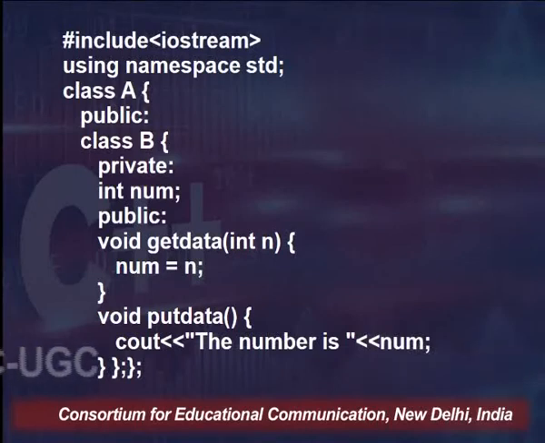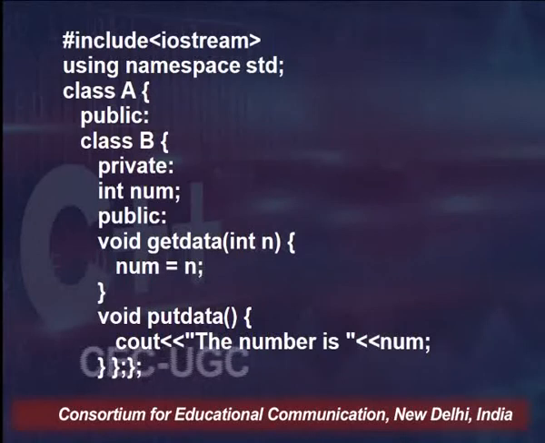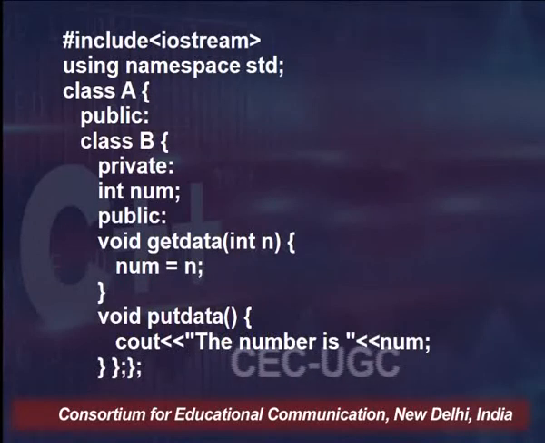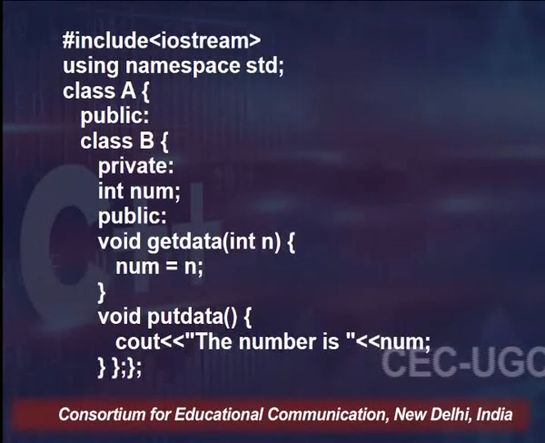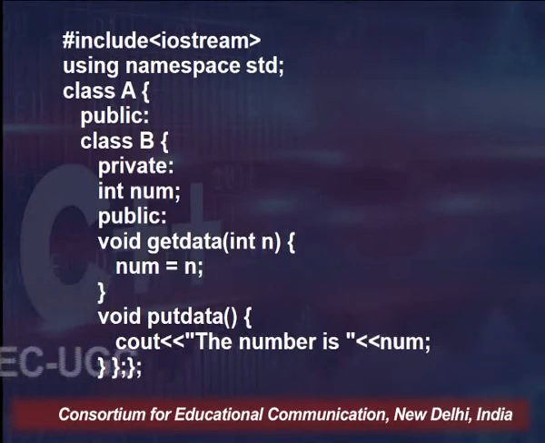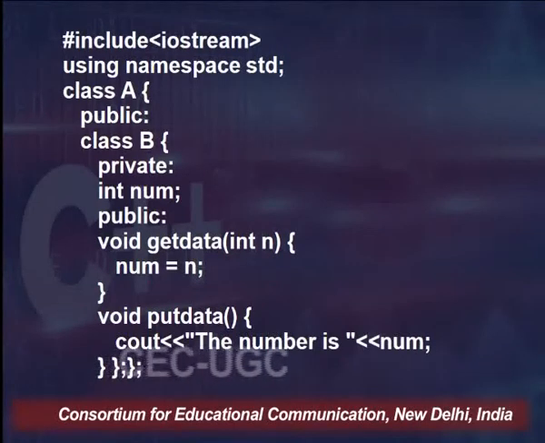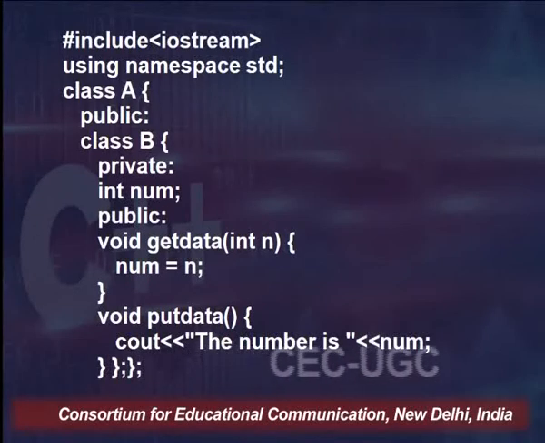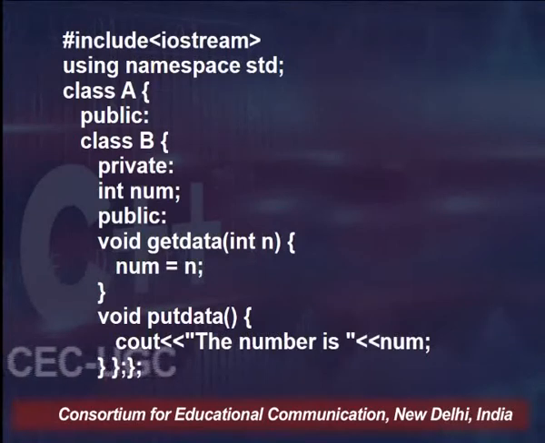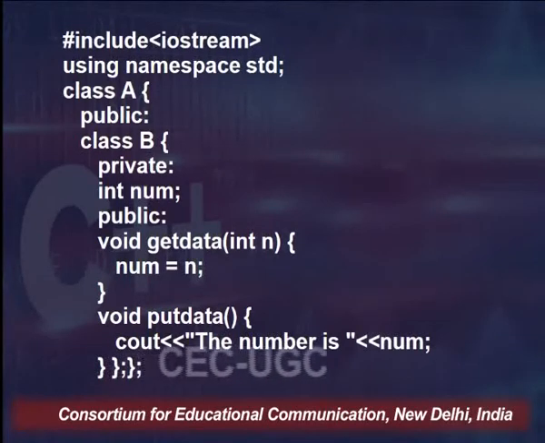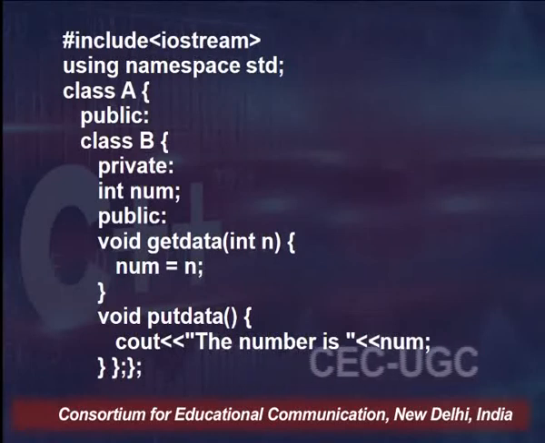And similarly, the classical definition of put data is the printing of the number num, which has been assigned its value in the above function get data. So get data takes the value of num from the outside world, assigning it to the proper variable, and put data is just displaying or printing the number.